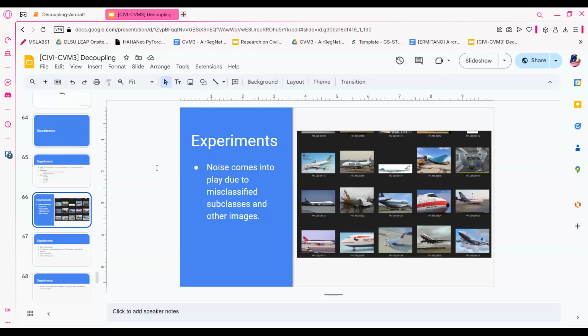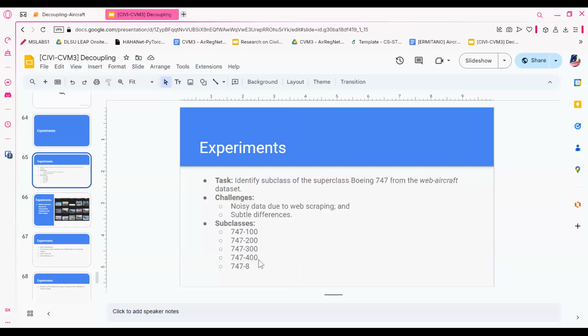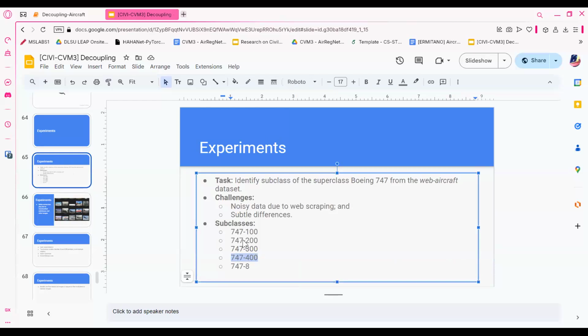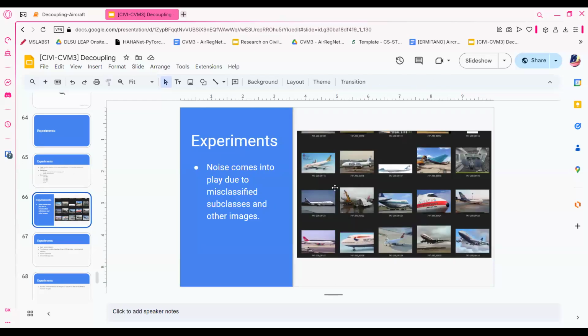So what's going to be our experiment? Well, the noise comes into play due to misclassified subclasses and other images. In some of the subclasses, for example the 747-400, there are images that are from the 200, which is very confusing. What's going on in this dataset is they used web scraping and just put 747-400, for example, and then some unnecessary images come in, which makes the dataset noisy.